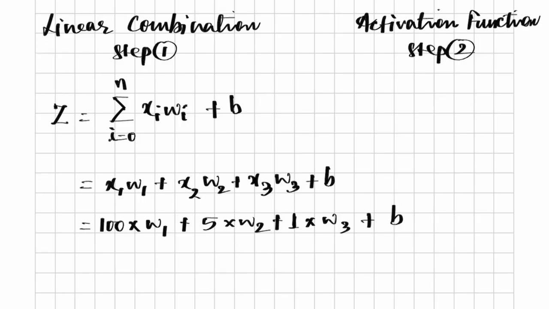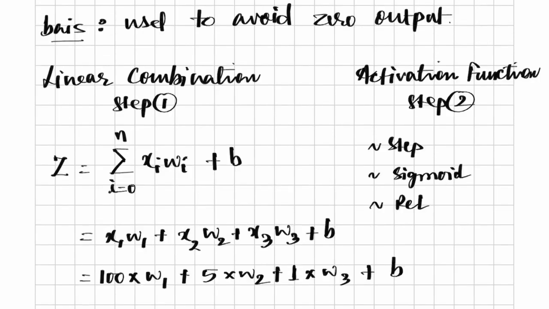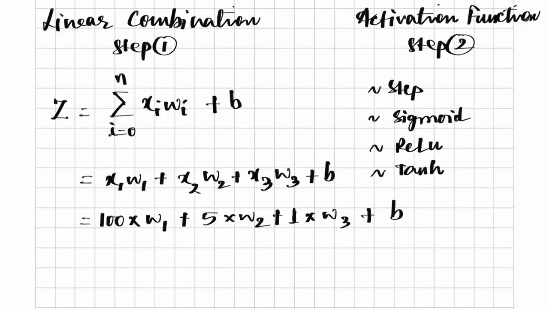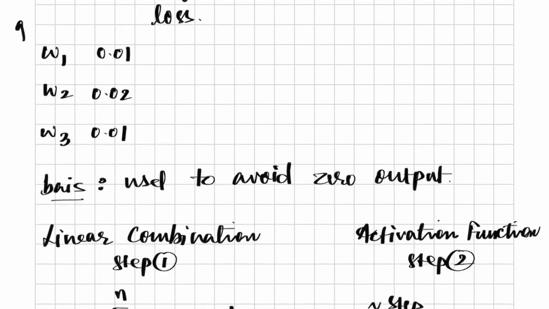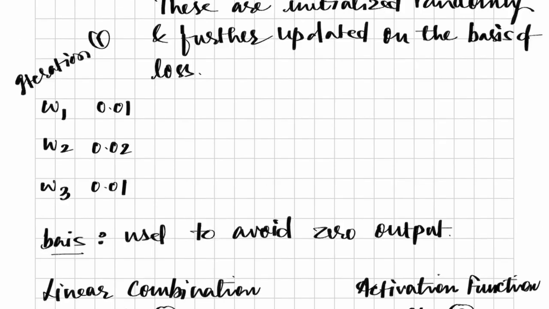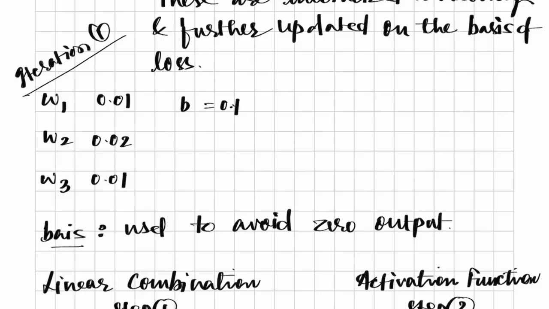Now what is activation function? Activation functions are of multiple types like step function, sigmoid function, ReLU function, tanh, and so on. The purpose of activation function is to convert the linear combination output into output which will be between 0 and 1. So for this iteration, which let us say is iteration 1, as we have assumed the weights, let us also assume that the value of bias is 0.1